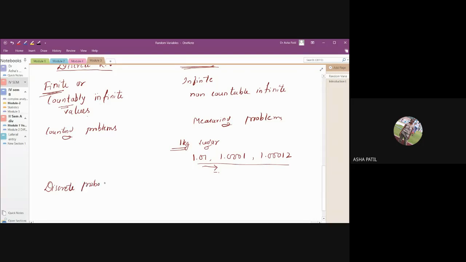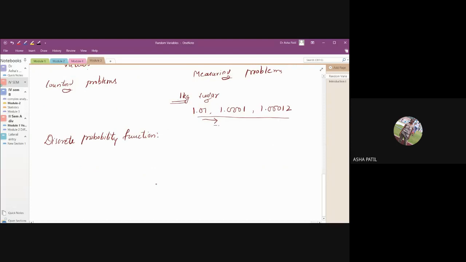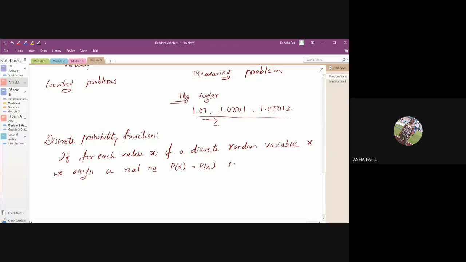Discrete probability function. So, if for each value xi of a discrete random variable X, we assign a real number p of xi, such that first property, p of xi is greater than or equal to 0.